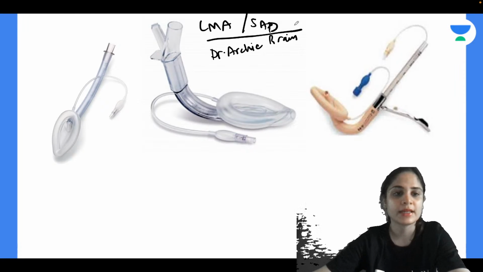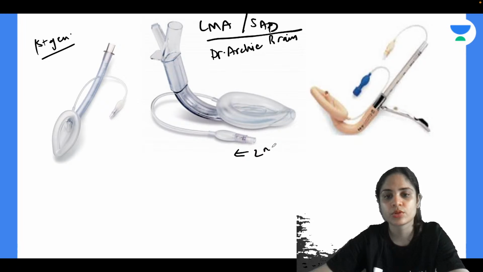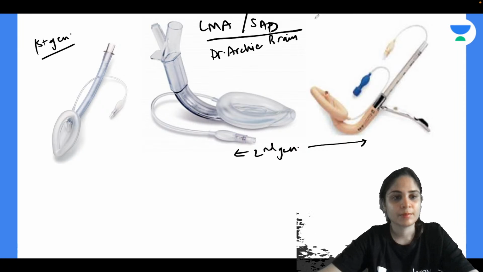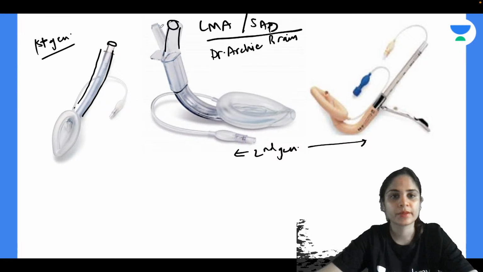So can you tell me what is the main difference between first generation and second generation? I am marking over here that both of these are second generation LMAs. Main difference between first and second generation LMA. Okay, so if you see in first generation LMA, you have only one tubing coming out of it. So can you see there is only one tubing coming out of it? So this is the first generation LMA. If you look at second generation LMA, you have two tubings coming out of it.